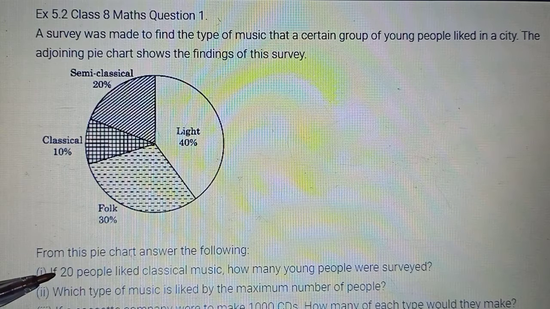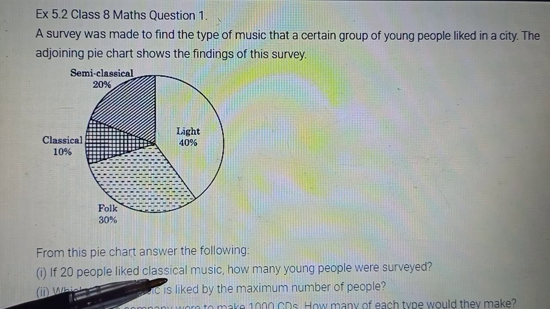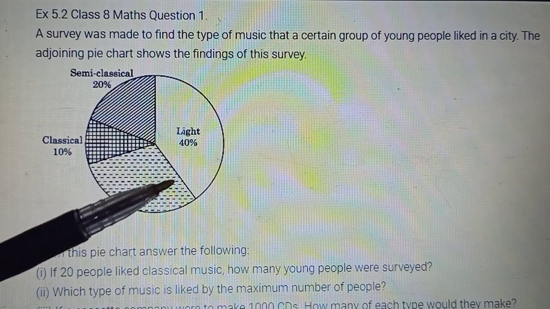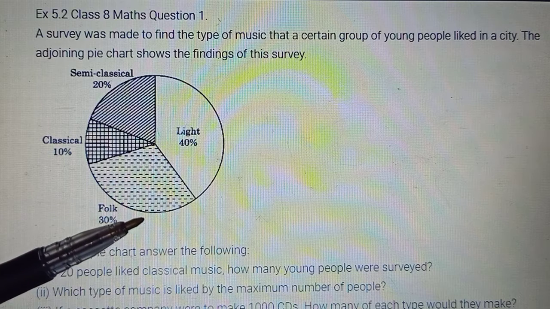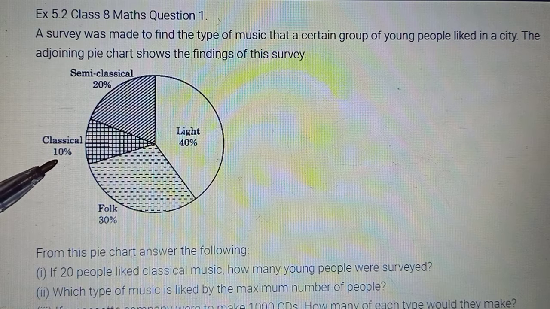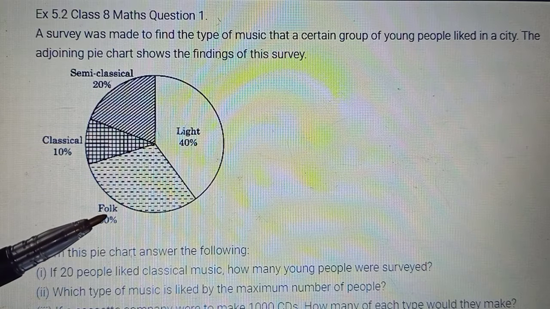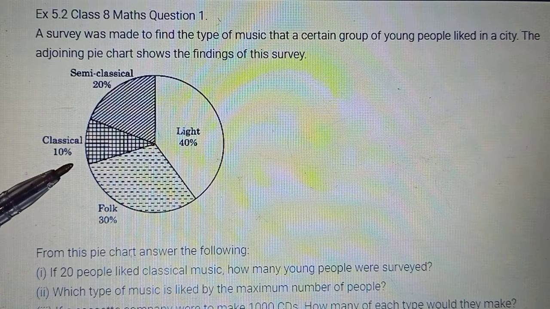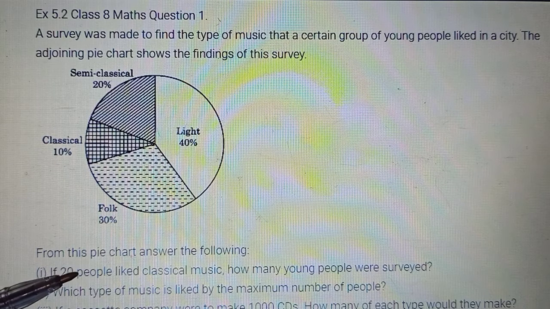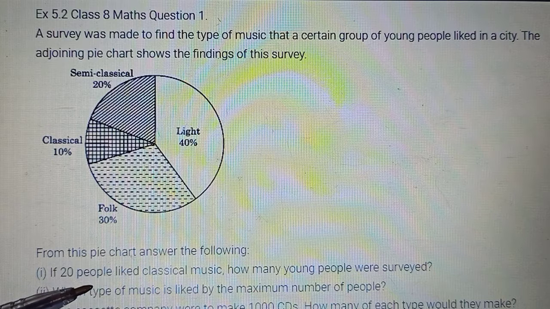Then they are asking, if 20 people liked classical music, how many young people were surveyed? So we want to know the total number of people in the study, when the actual number of people liking classical music is 20. The percent of classical music is given as 10. So 100 would correspond to the total strength that was surveyed, and out of 100, 10 have liked classical. That is what percent means. But the real number of people is 20. So now we want to know in real how many people were surveyed.